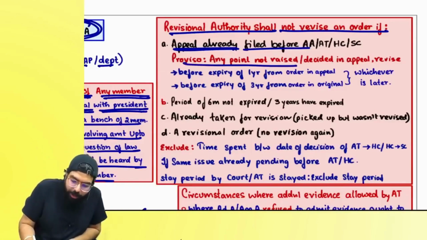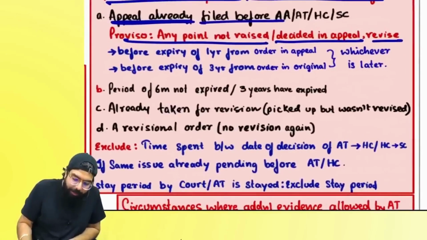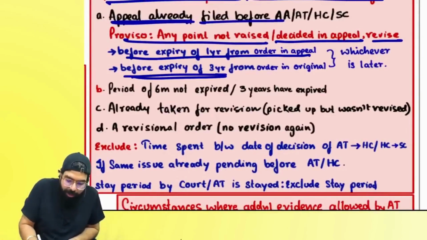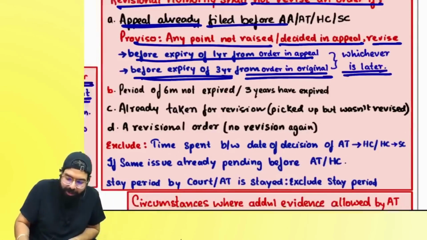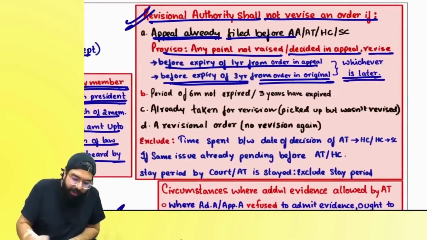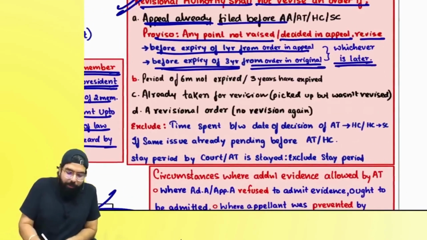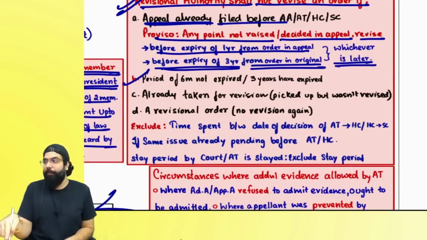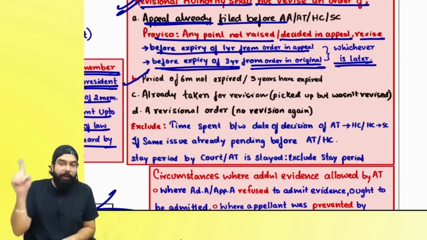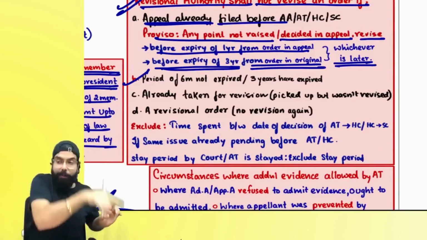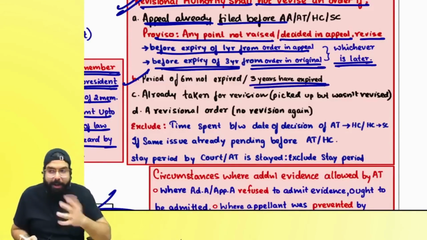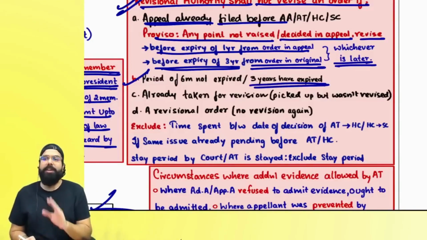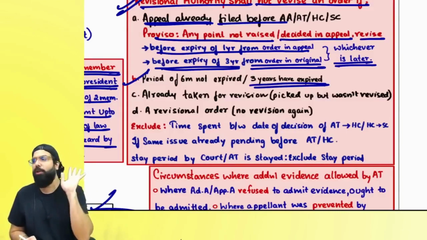They are telling that any point not raised or decided in an appeal can be revised before the expiry of 1 year from the order in appeal or before the expiry of 3 years from the order in original, whichever is later. The revisionary authority shall not revise an order if the period of 6 months has not expired, because at that time you should go for a departmental appeal to the appellate authority. So if the period of 6 months has not expired or 3 years have expired, then also they can't go ahead and touch an order. Once 3 years has expired, the revisionary authority can't do anything.